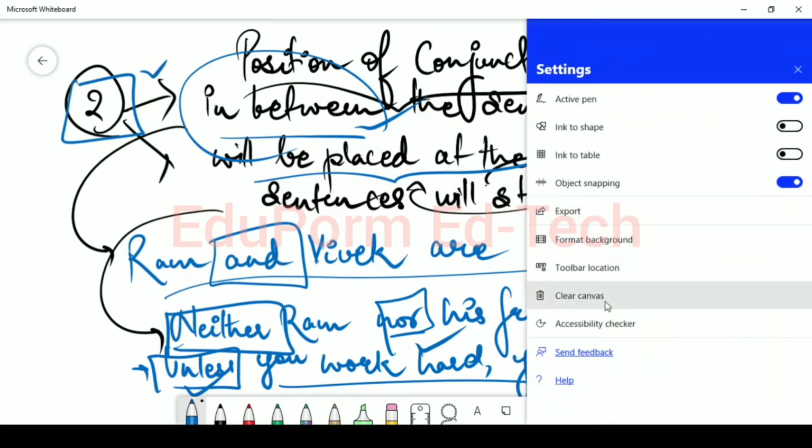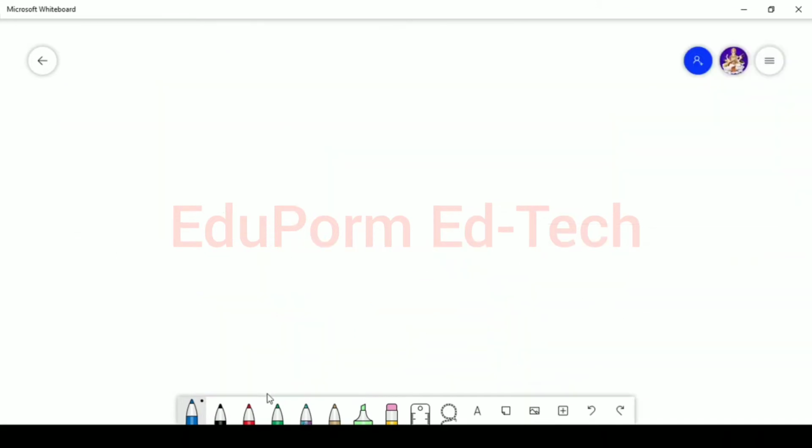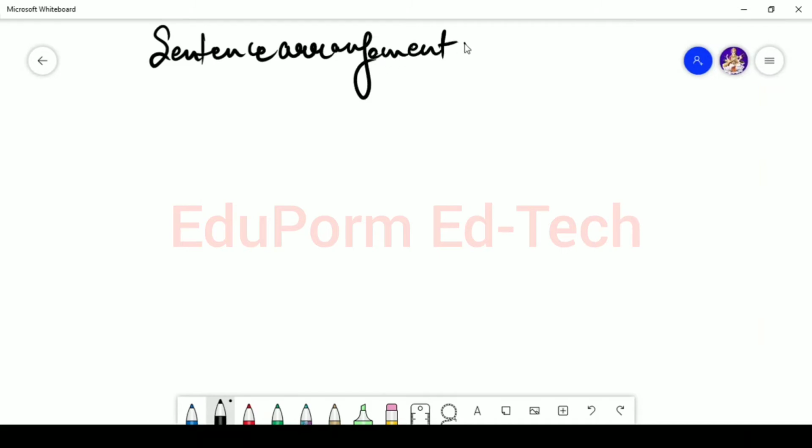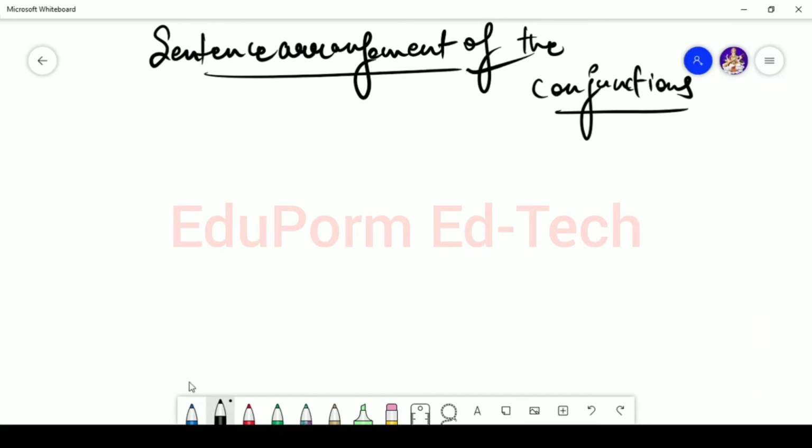Now there is one more thing which I would like to talk about. I'm going to talk about the sentence arrangement of the conjunctions. Let's say, for example, there can be three scenarios.